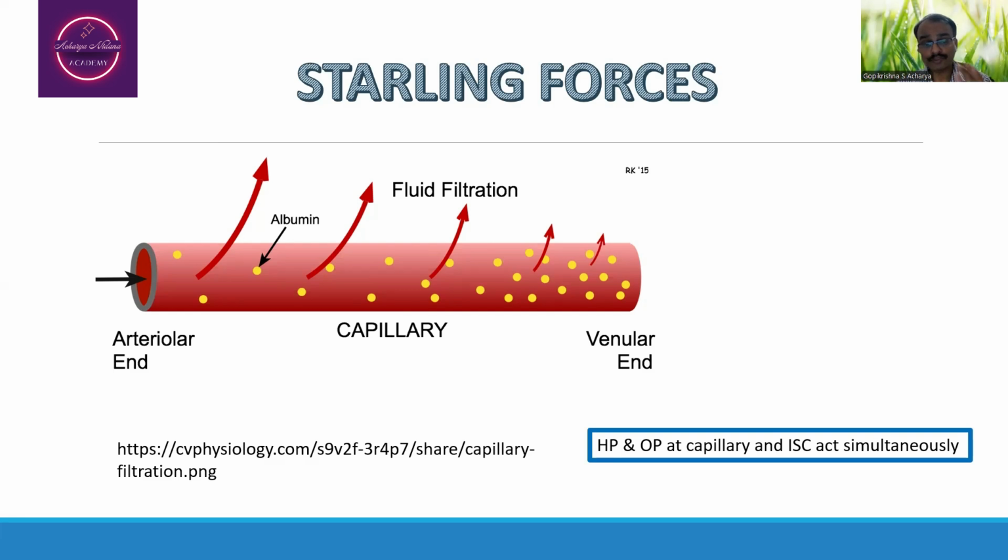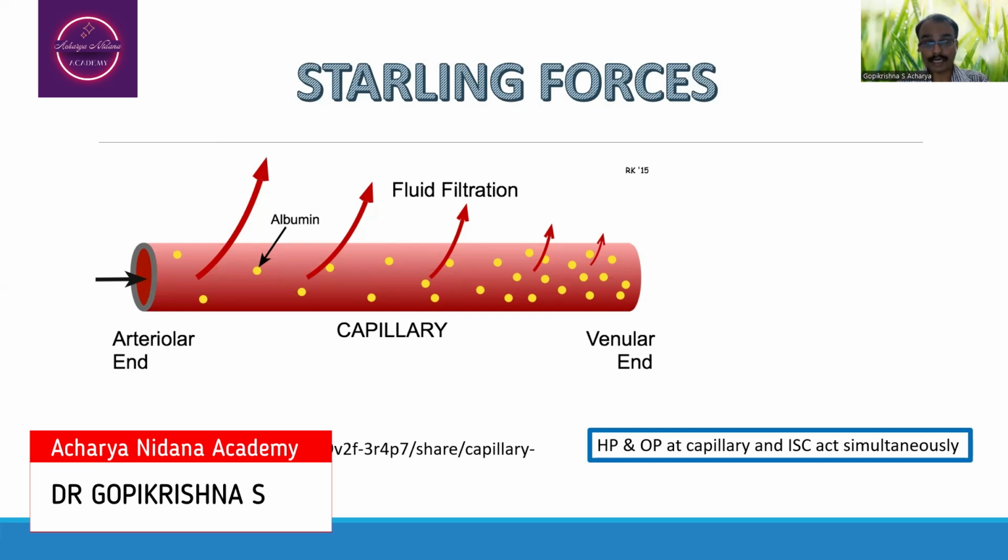wherein the movement of the fluid, oxygen, nutrients, etc. will be taking place from the capillary to interstitial spaces at the arteriolar end, whereas the reverse movement is going to take place, that is the water portion, etc., from the interstitial space to the capillaries at the venous end. So this is going to happen because of the pressure gradients which are being generated by either hydrostatic pressure and oncotic pressure, which is present at the capillaries as well as at the interstitial spaces.